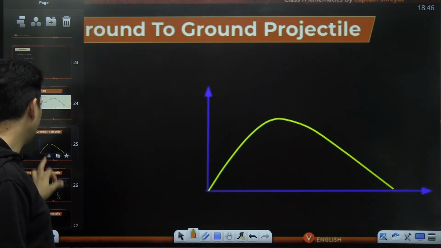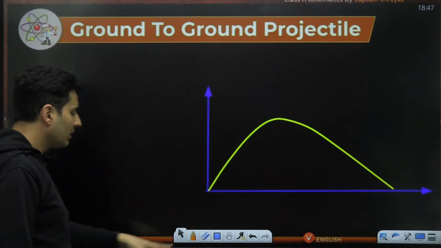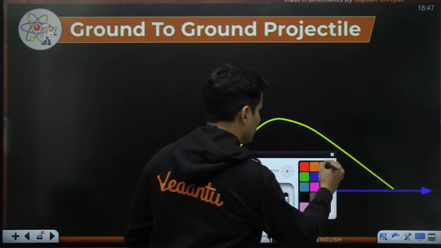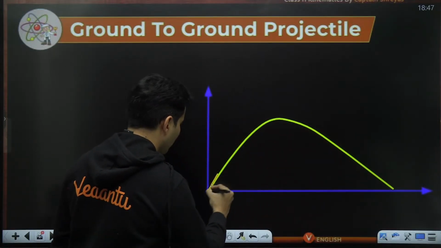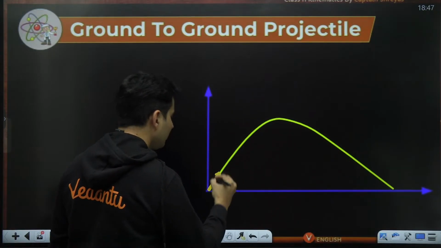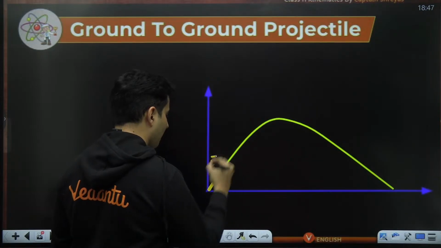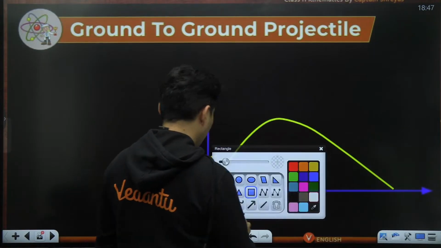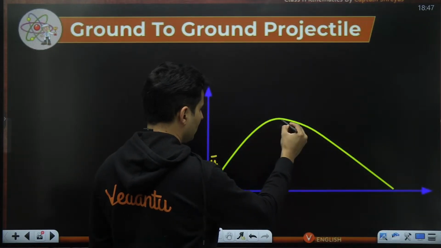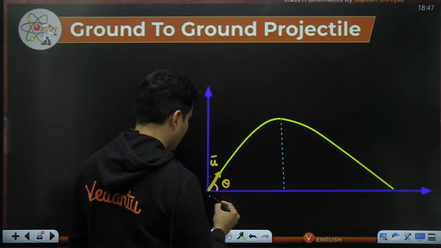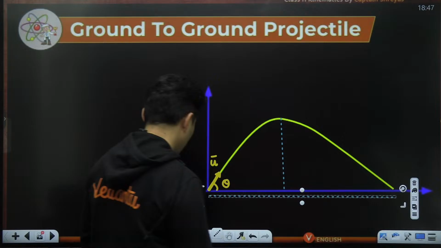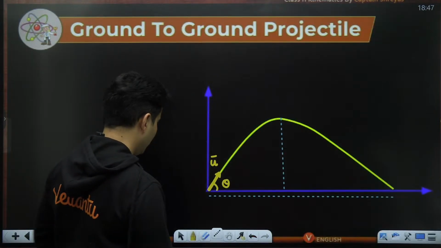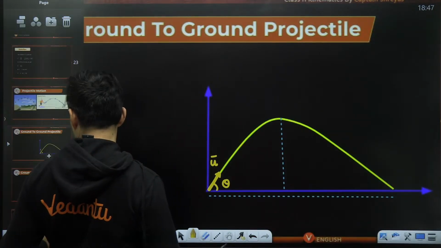Now we'll be calculating a couple of things, and I'll be telling you what they are named as. First is this, then this, then of course this, then this. What are these things? Okay, called.